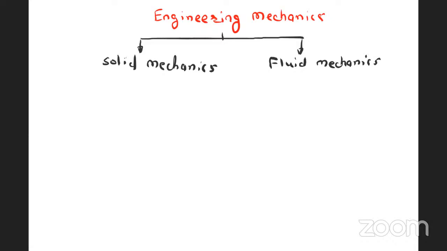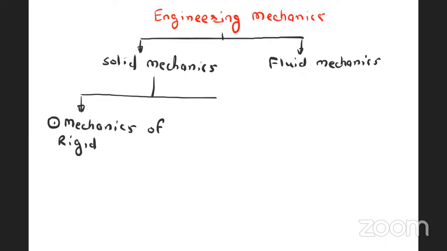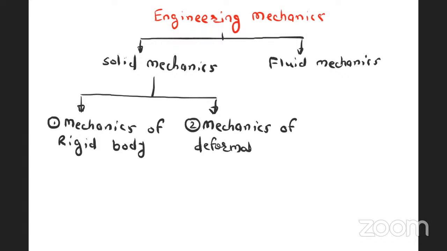Now here again in solid mechanics there are two major subjects. Number one is mechanics of rigid body. This is one of the major subjects in solid mechanics. And the other is mechanics of deformable body. Now see, mechanics of rigid body.